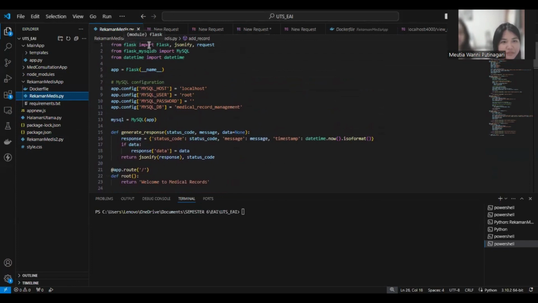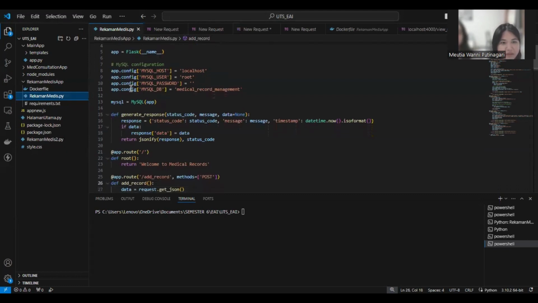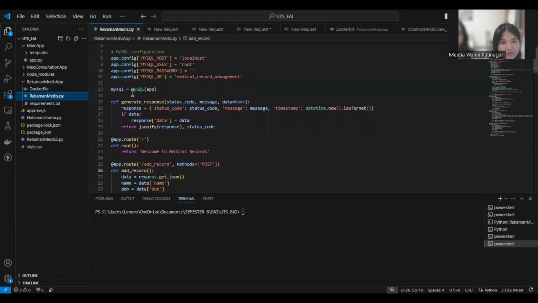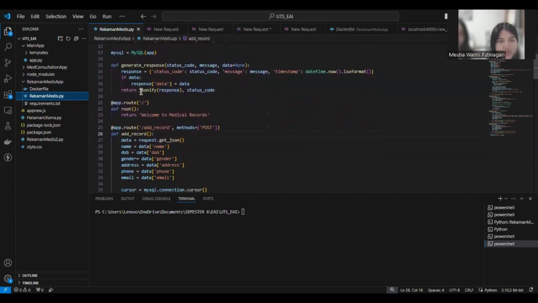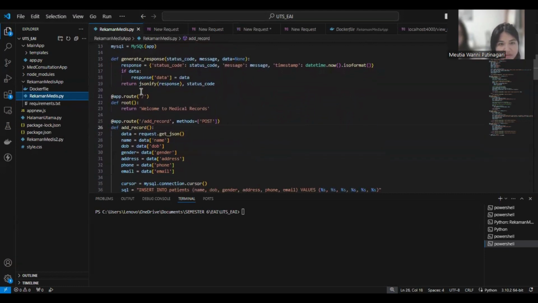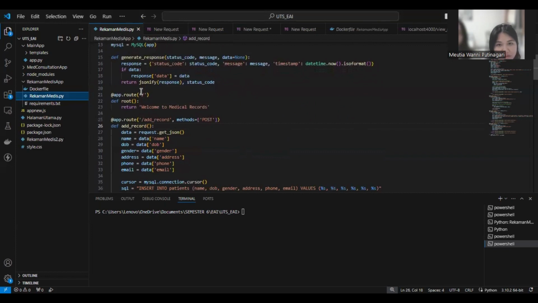First we have from Flask import Flask, jsonify, request, and from flask_mysqldb import MySQL. This is for the database, and then we have from datetime import datetime and app = Flask(__name__). After that, in the MySQL configuration, we have app.config. There are four app.config entries: MySQL host, user, password, and DB, which is this database, and our database name is medical_record_management. After that, we have def generate_response that has status code, message, and data is None, and then the response is status code, message, and timestamp.